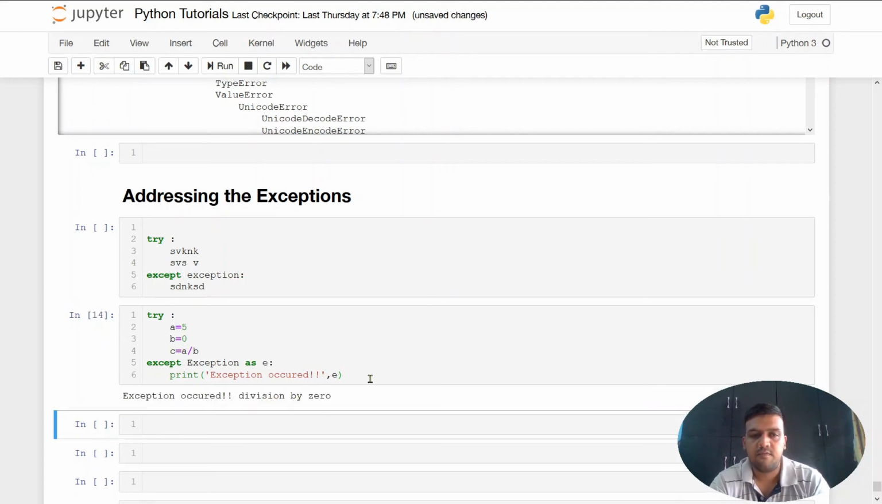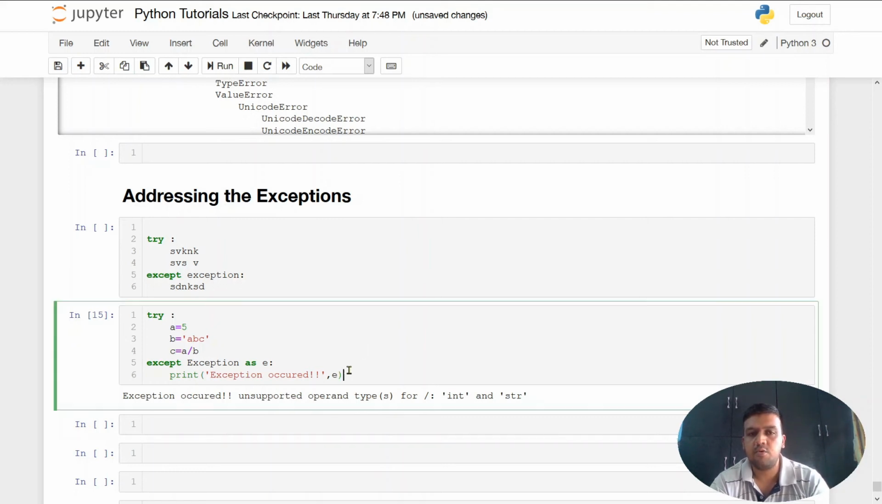If I run this, then I'll get exception occurred: division by 0. So I'm getting an exception of division by 0. Similarly, you can get to know multiple things. Let's say I take this b as something like ABC, and if I try to do this, then I will get an error: unsupported operand types for integer and string. So you cannot perform an operation between a string and an integer. That's how you can get to know what an exception can be.